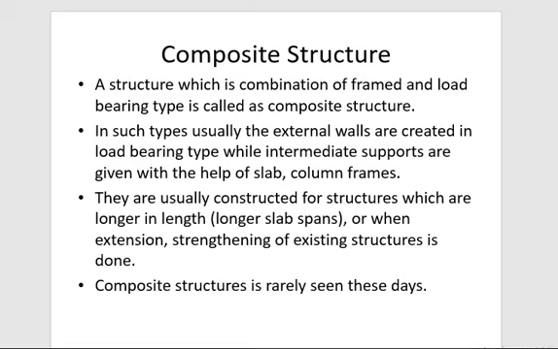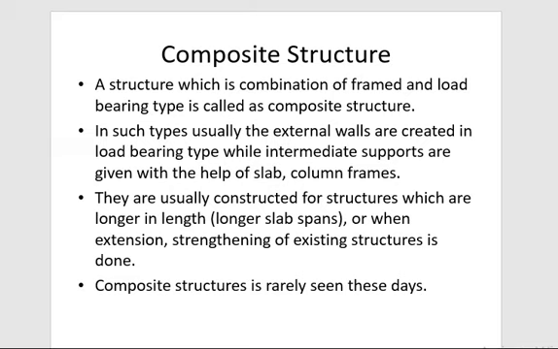Hello students, we have learned in the last lecture about load bearing structure and frame structure. Today we are going to learn the composite structure. What is meant by composite structure? A structure which is a combination of framed and load bearing type is called a composite structure.